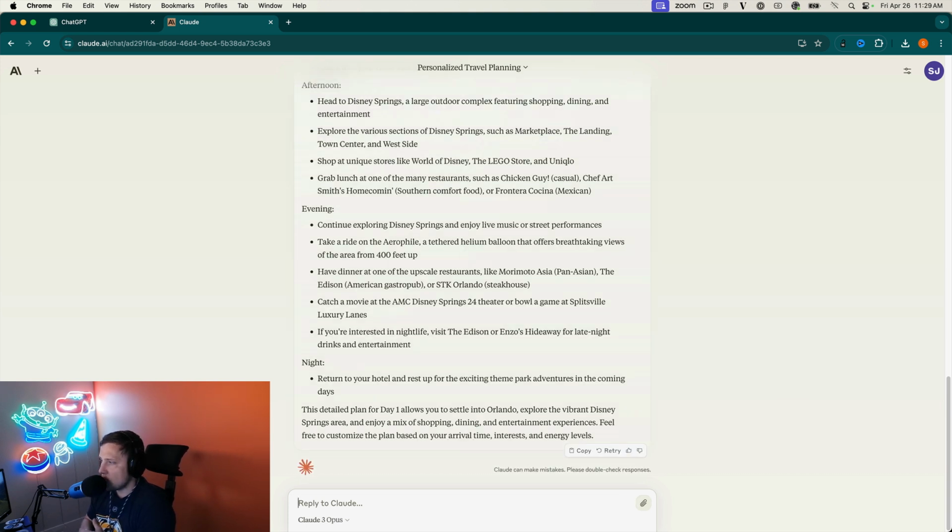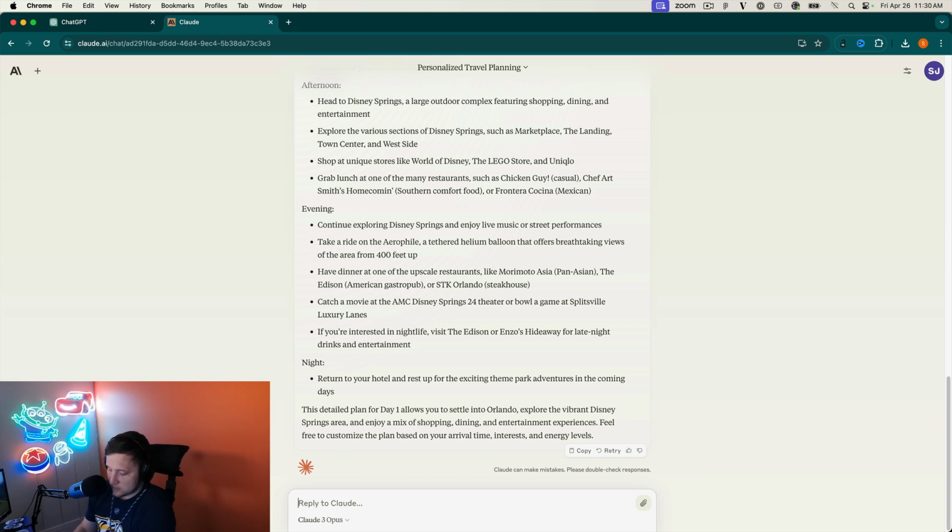Evening, continue to explore. You can eat at the better restaurants, Morimoto, Edison, STK. Catch a movie or bowl. Go to the Edison or Enzo's for late night drinks. It's a pretty good day 1. I like the fact that it includes Disney Springs because you're already going to Disney World the next day. So pretty good. So assuming your hotel's in that area, that makes sense.